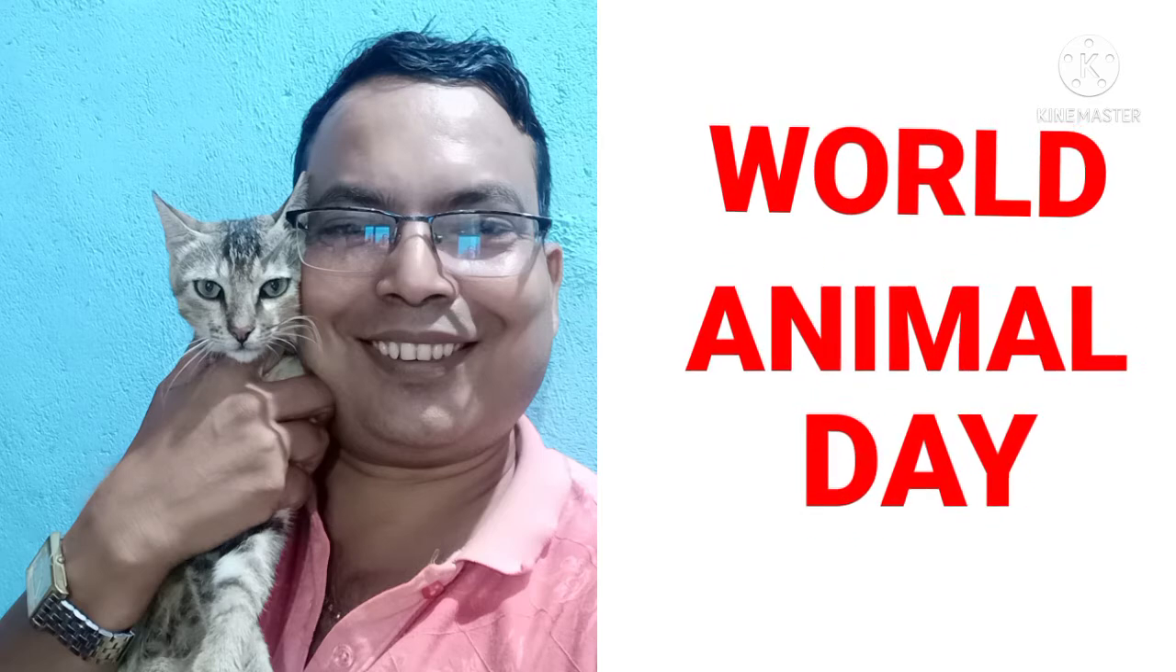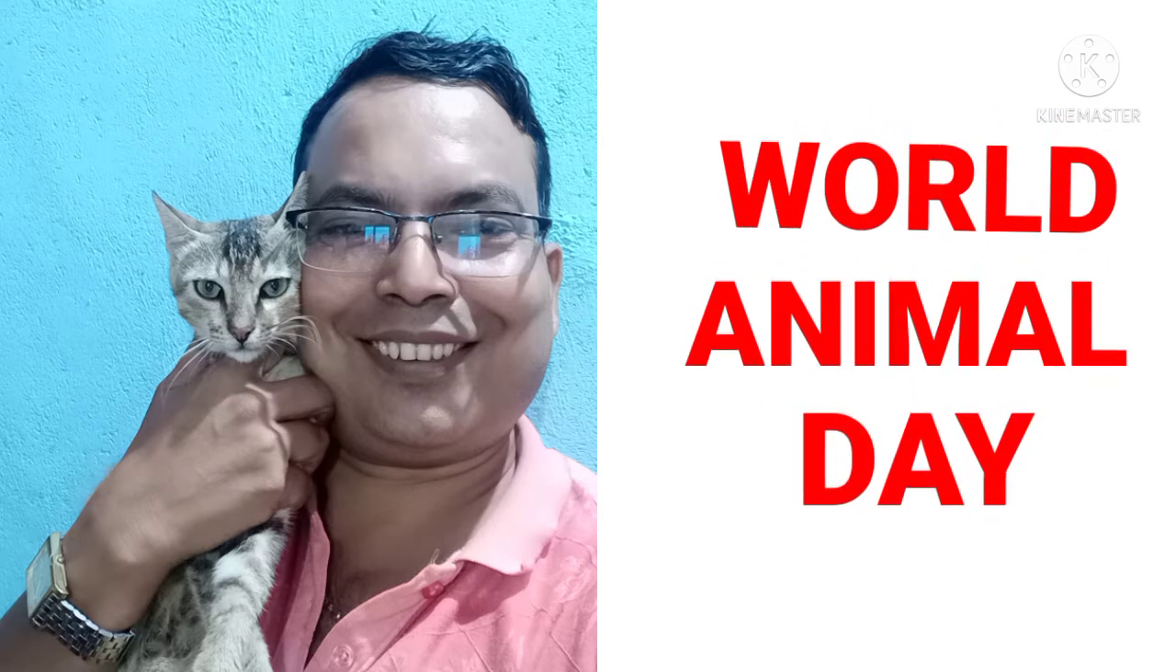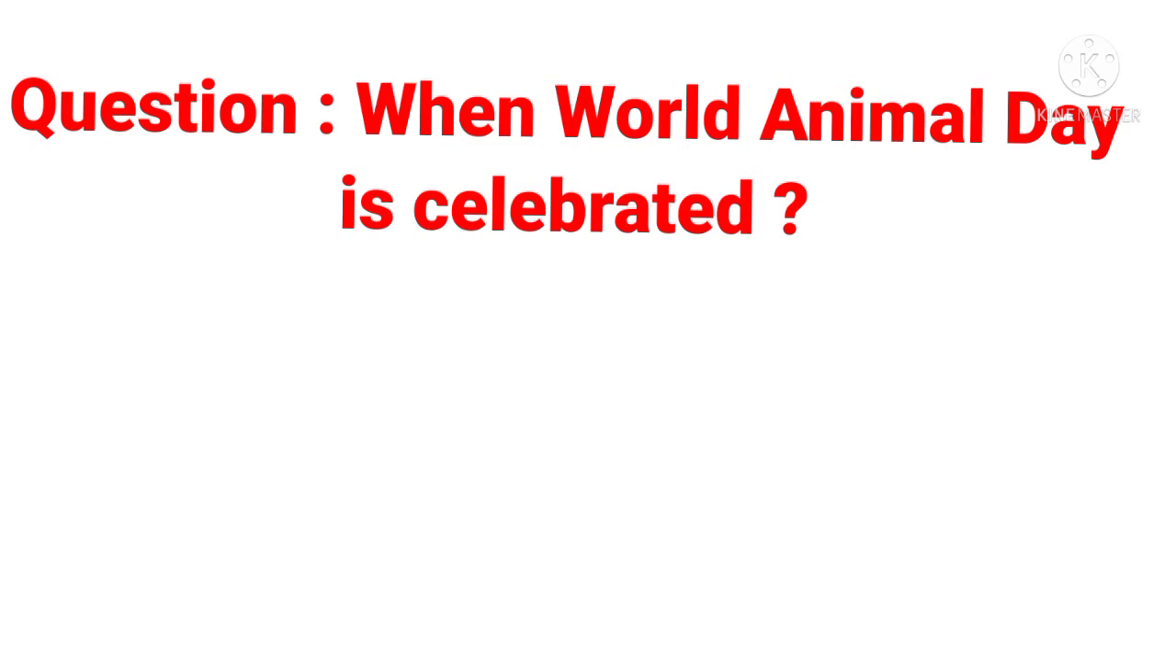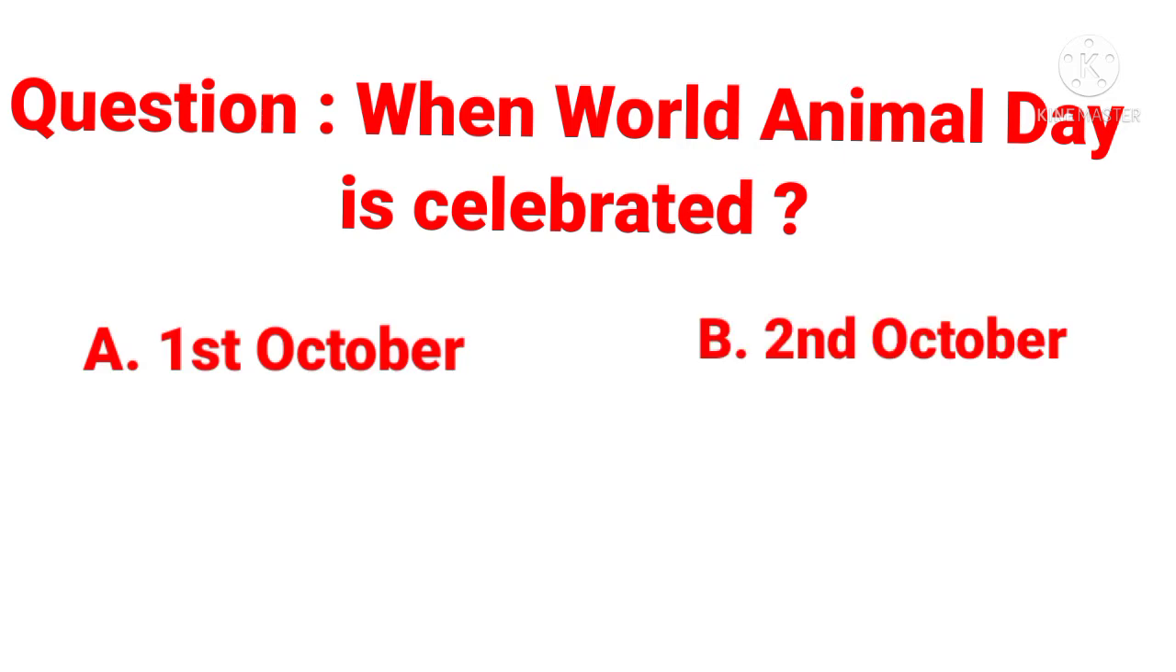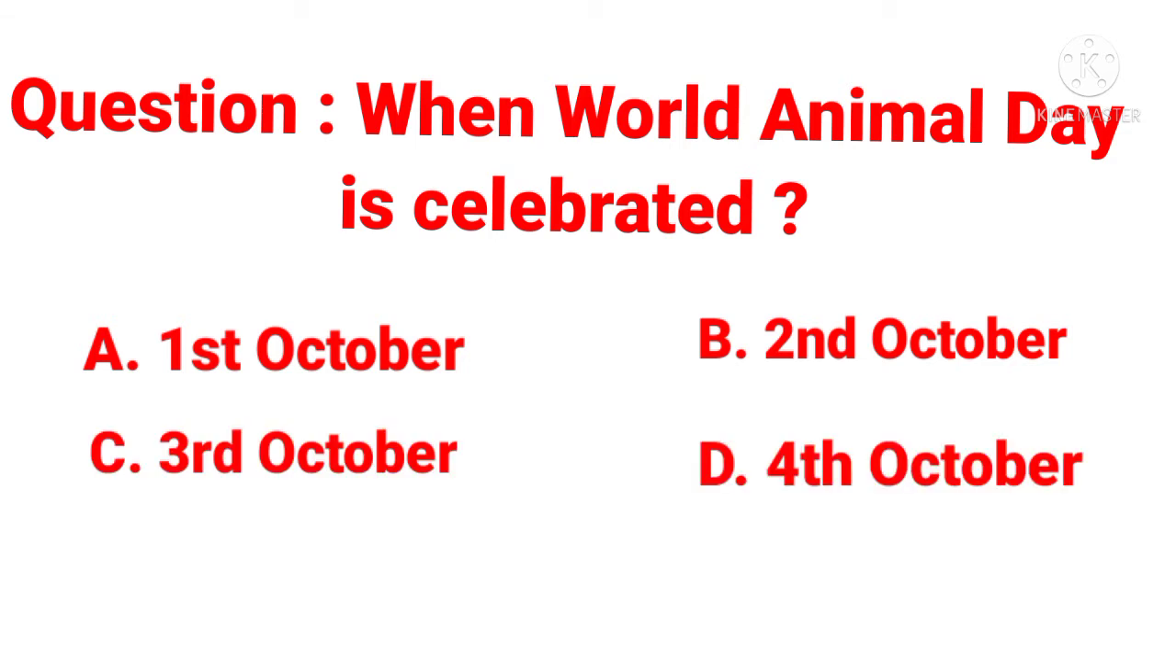Here first question is: when is World Animal Day celebrated? Option A 1st October, option B 2nd October, option C 3rd October, option D 4th October. Here the answer is 4th October. Then next question.